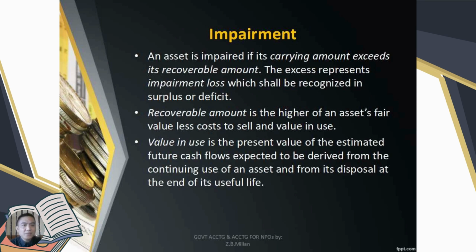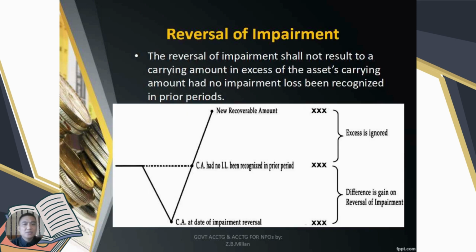Impairment, an asset is impaired if its carrying amount exceeds its recoverable amount. The excess represents impairment loss which shall be recognized in surplus or deficit. Recoverable amount is the higher of an asset's fair value less cost to sell and value in use. Kung ano yung mas mataas po sa kanila po. Si fair value less cost to sell or si value in use. Value in use is the present value of the estimated future cash flows expected to be derived from the continuing use of an asset and from its disposal at the end of its useful life.